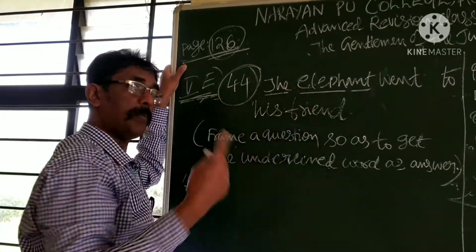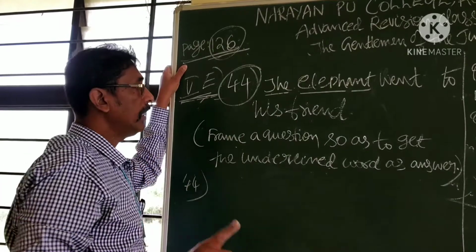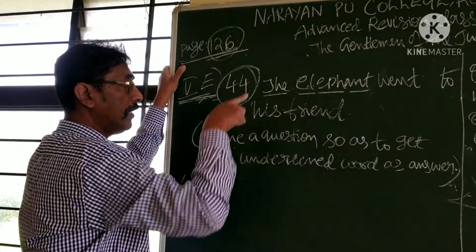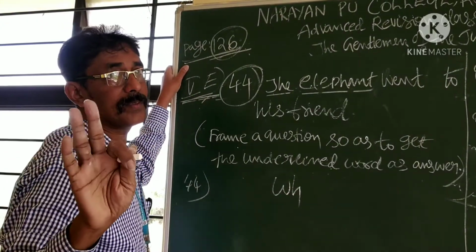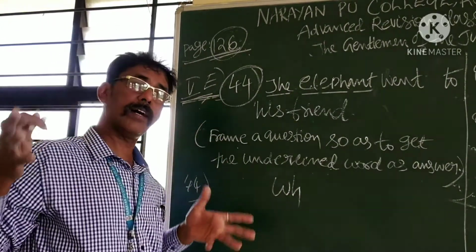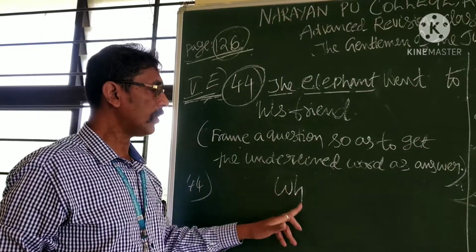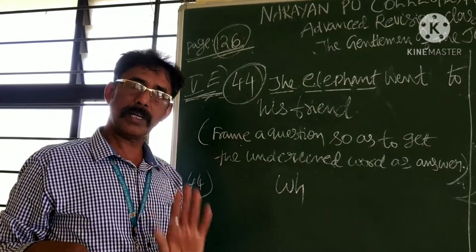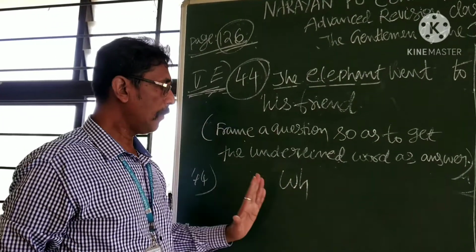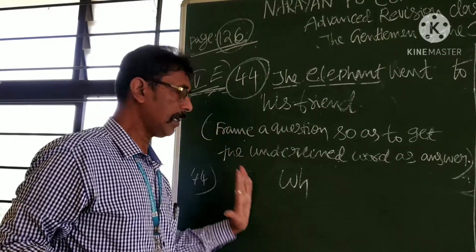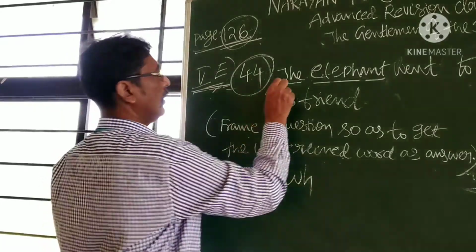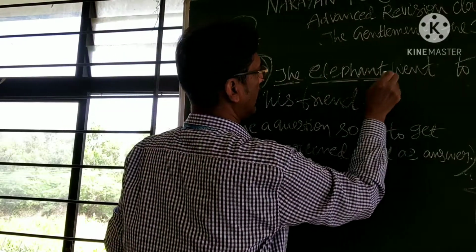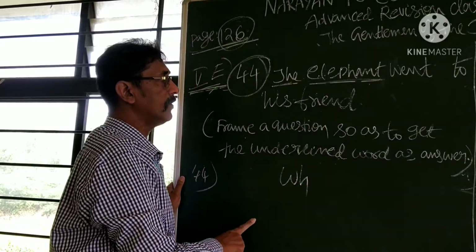It should disappear, and you must use a WH question, not a do form. 43, the do form, is over. 44, a WH word question must take place. A WH word must be there in the beginning. The elephant is underlined here. It should not be found in your answer.